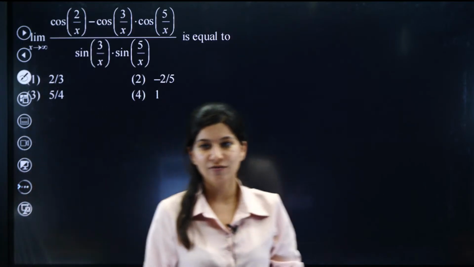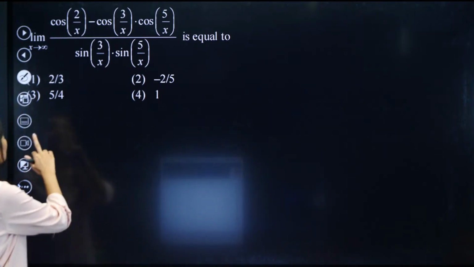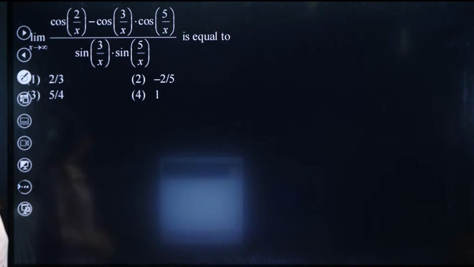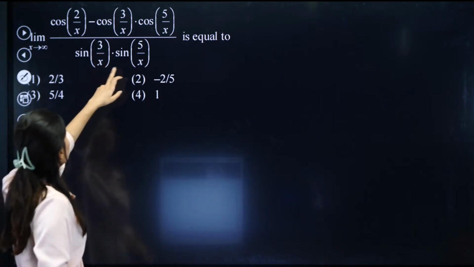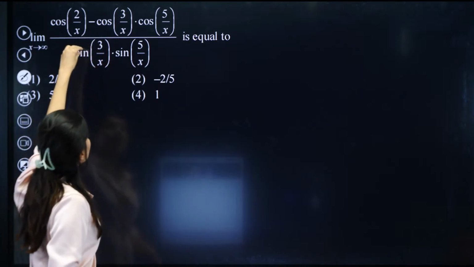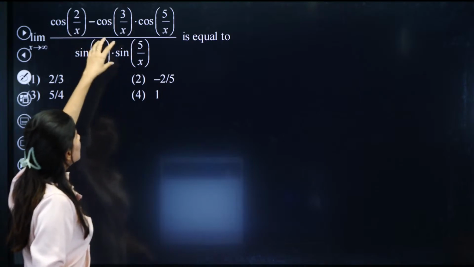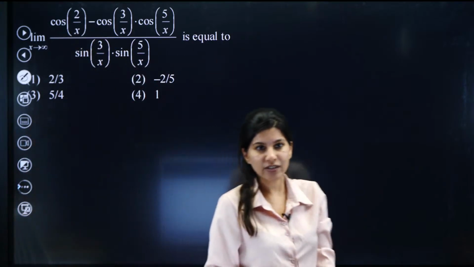Now we have another question from limits. So x tend to infinity. Right. So 3 by x, 5 by x. Okay. So over here inside the sine I am getting a 0, here also 0. So 0 by 0 form clearly we can see.